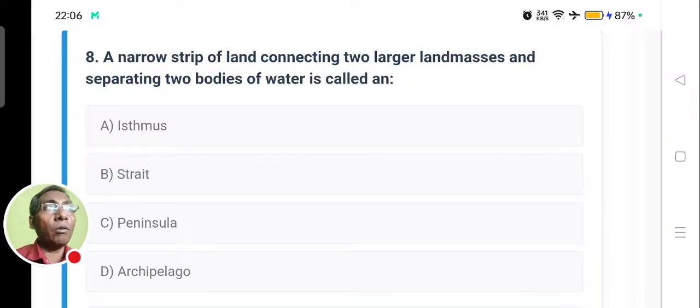The narrow strip of land mass which is dividing two water bodies and connecting two bigger land masses must be an isthmus, because a strait is a narrow water channel that is dividing two land masses. A peninsula is a land mass surrounded by water on three sides.